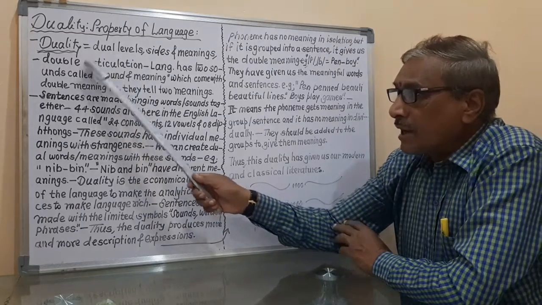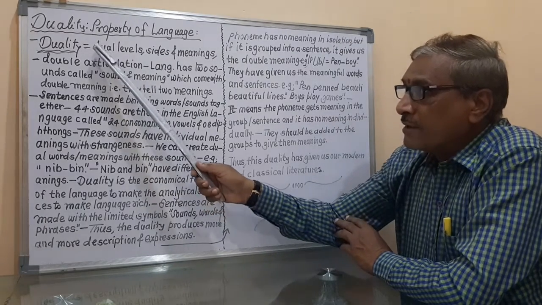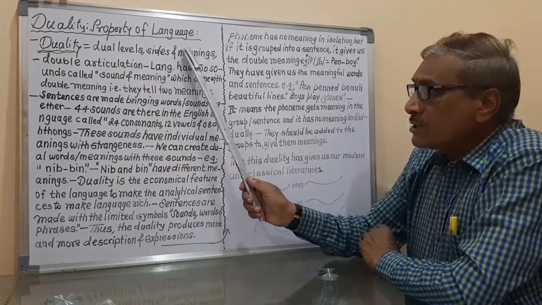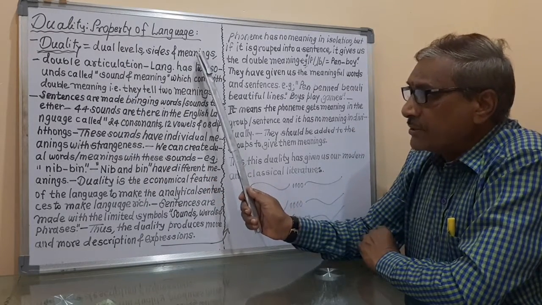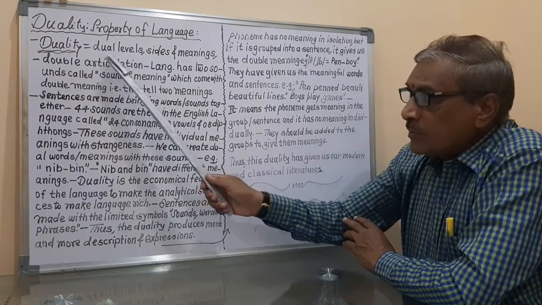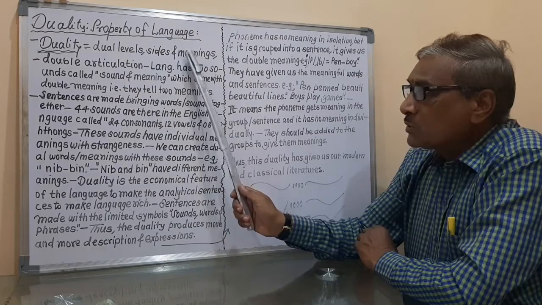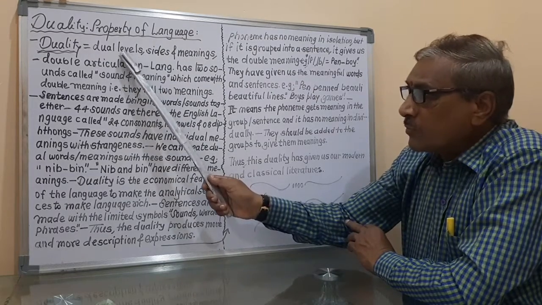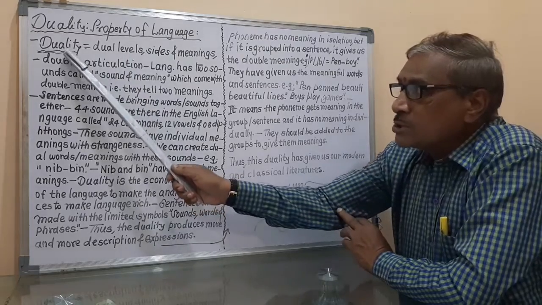It means there is the double articulation, there are the dual levels, dual sides, dual meanings. It means that there are two types of articulations, two types of meanings, two types of sides, two types of levels. That is called the duality.